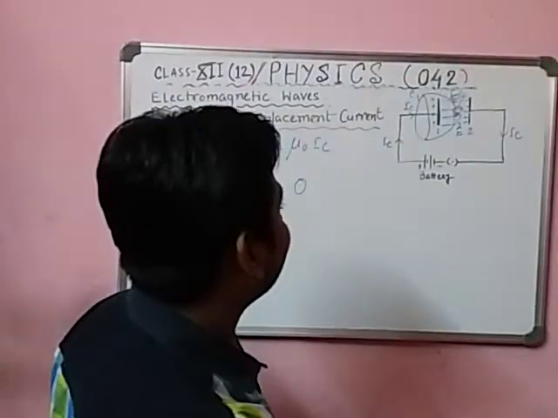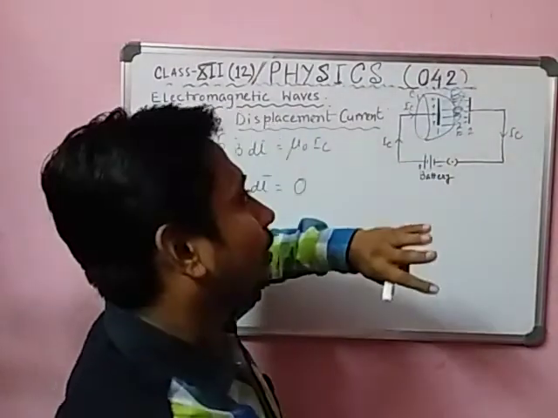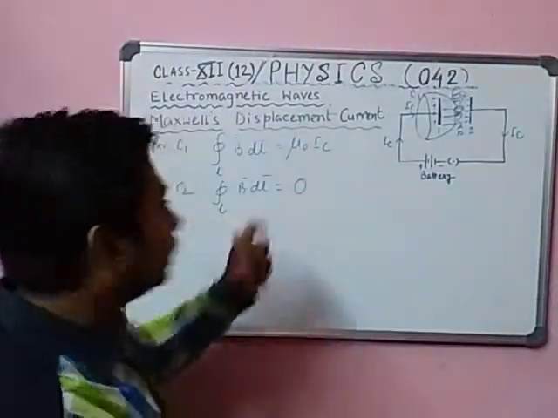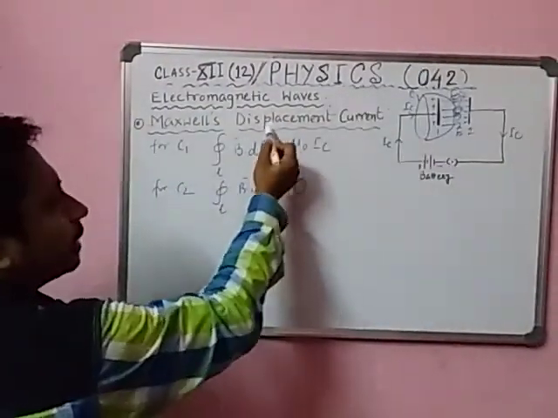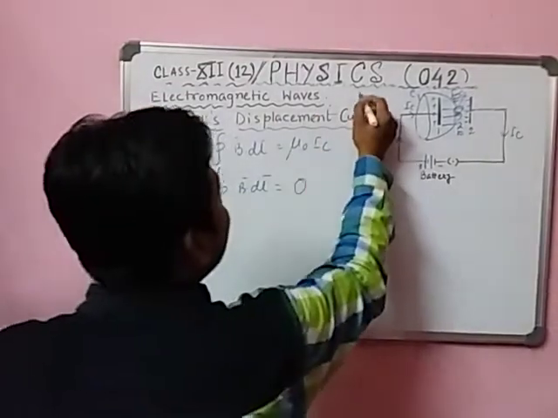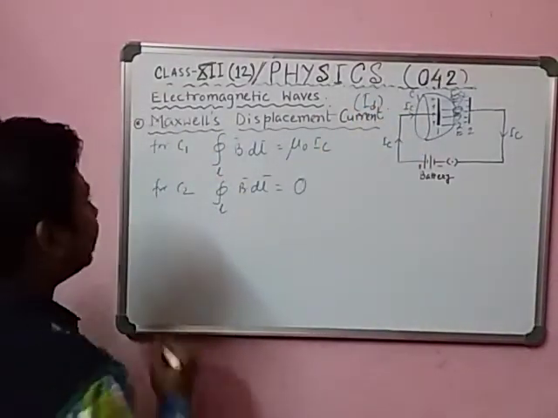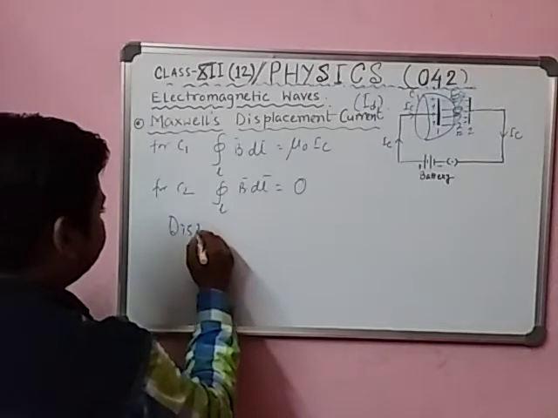So students, we can resolve this contradiction with the help of a new thing. The name is displacement current. In short, we write I suffix D, D for displacement current. So what is called displacement current?